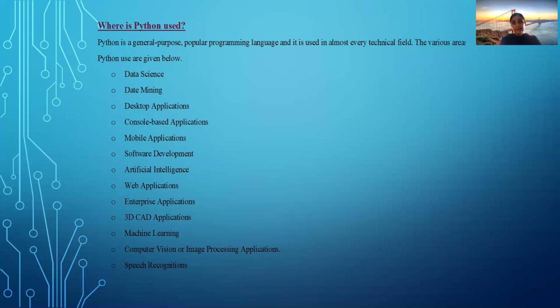Suppose in the share market, daily shares and everything, they are going to take the past history, collect the past data, and derive from that. Mutual funds, all this, they are going to derive according to the past history. Even in the banks, based on the past history, they are going to implement that. Even in insurance policies, based on the past history, they are going to derive the conclusions.